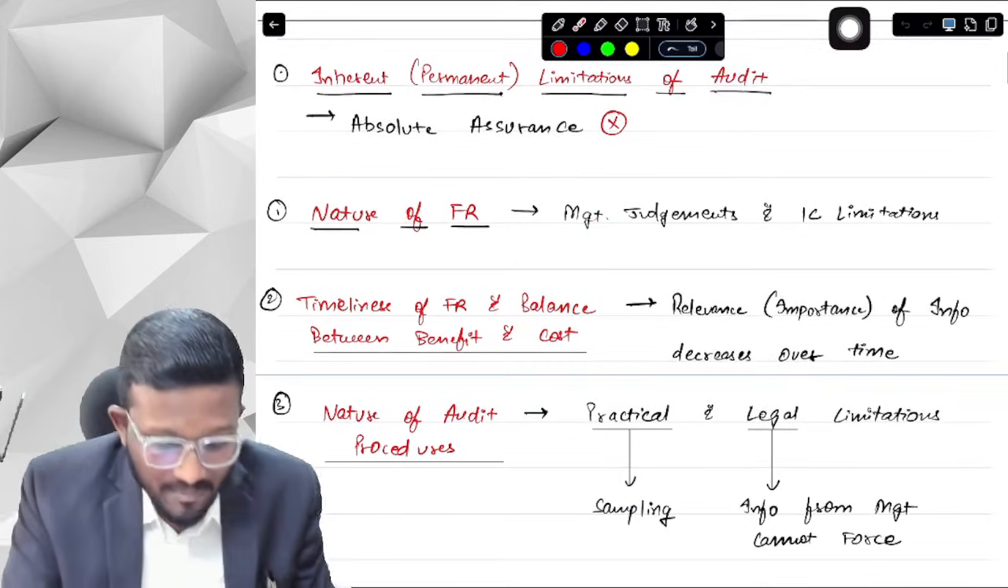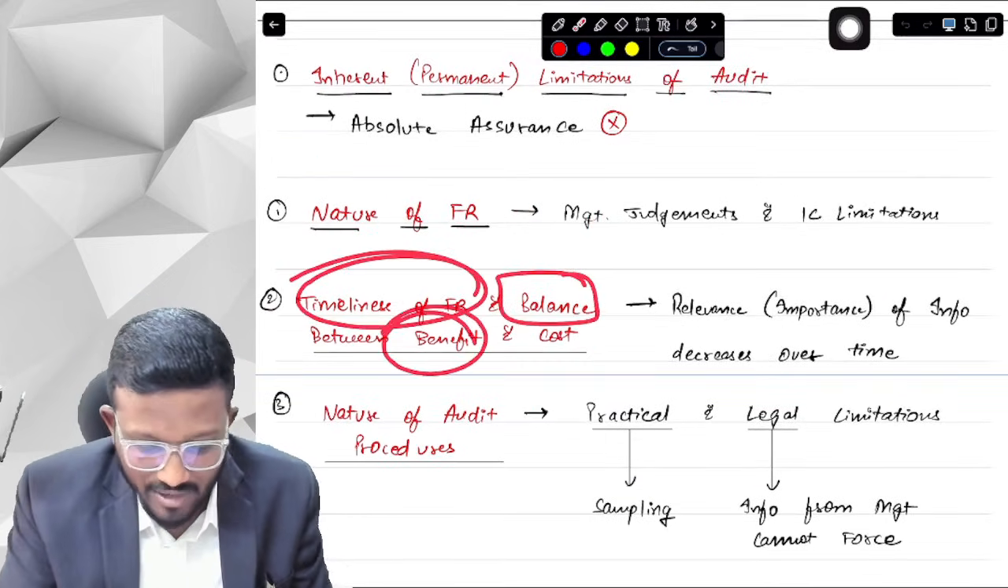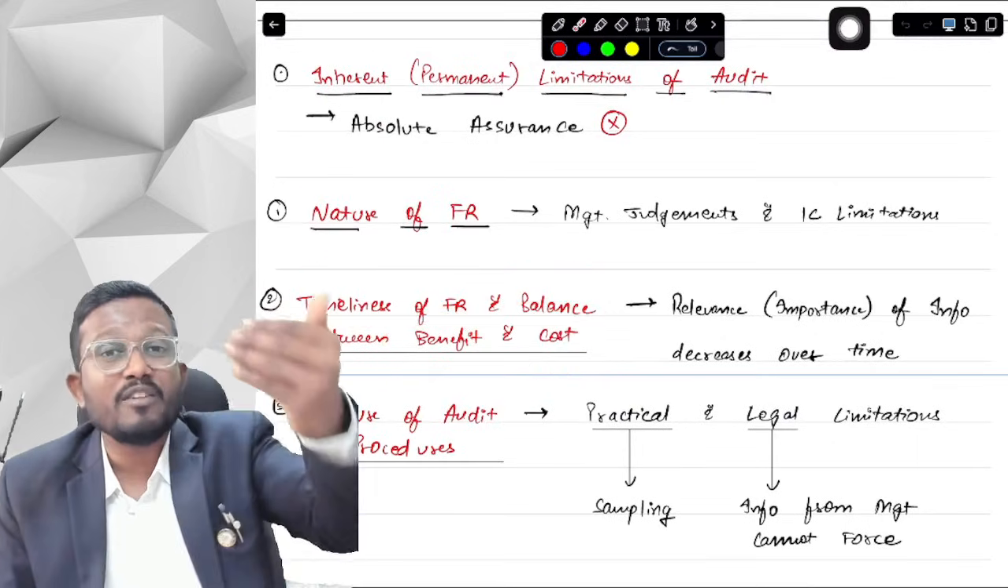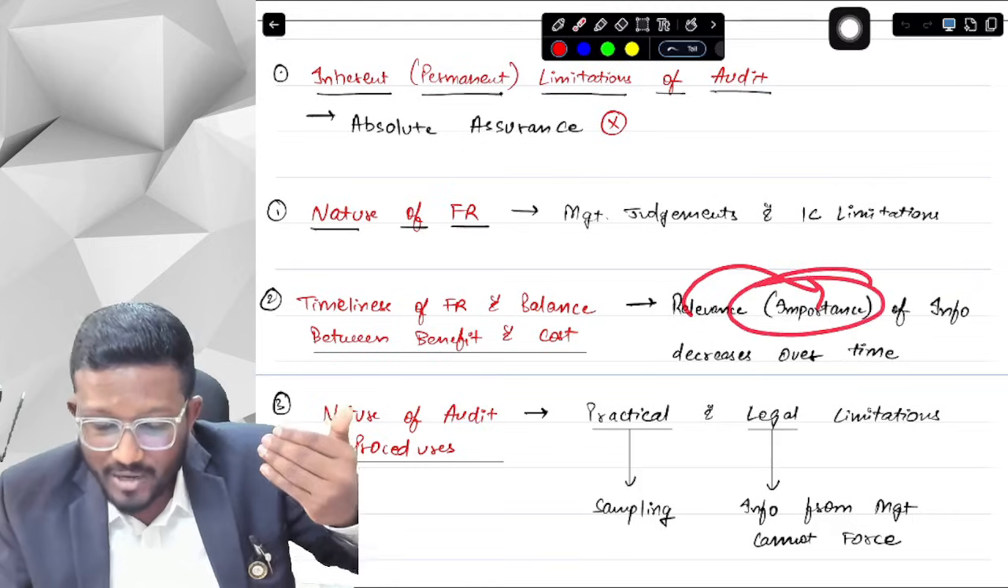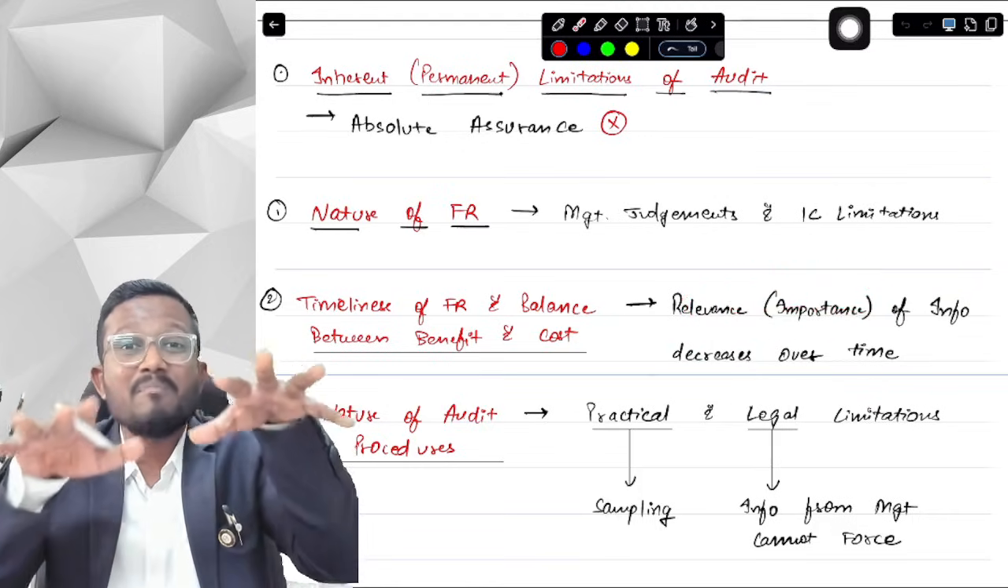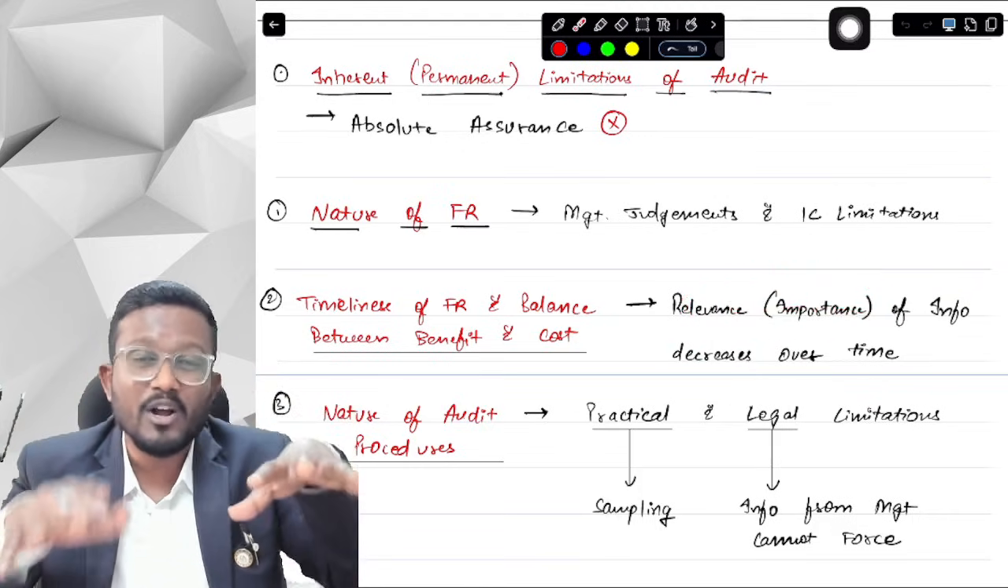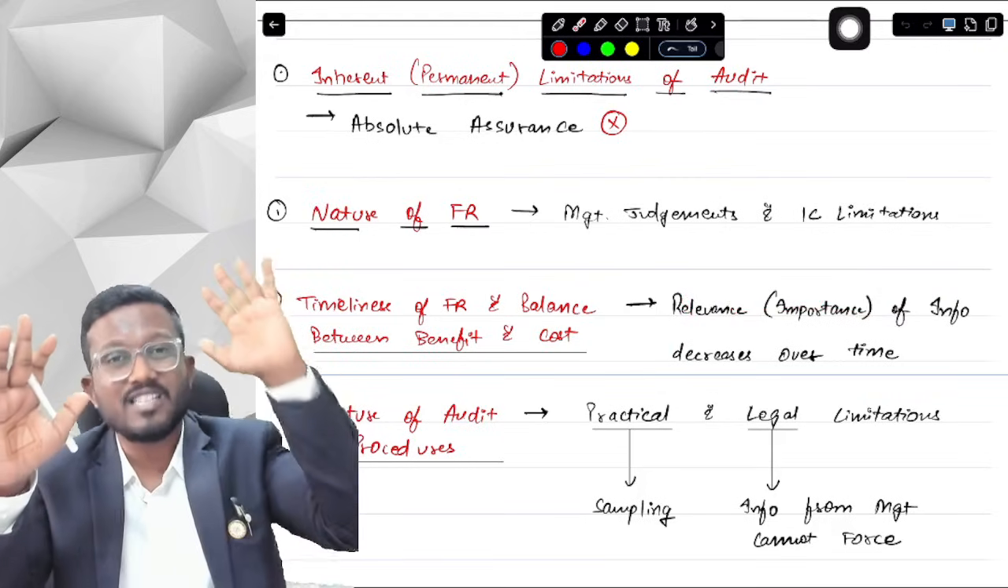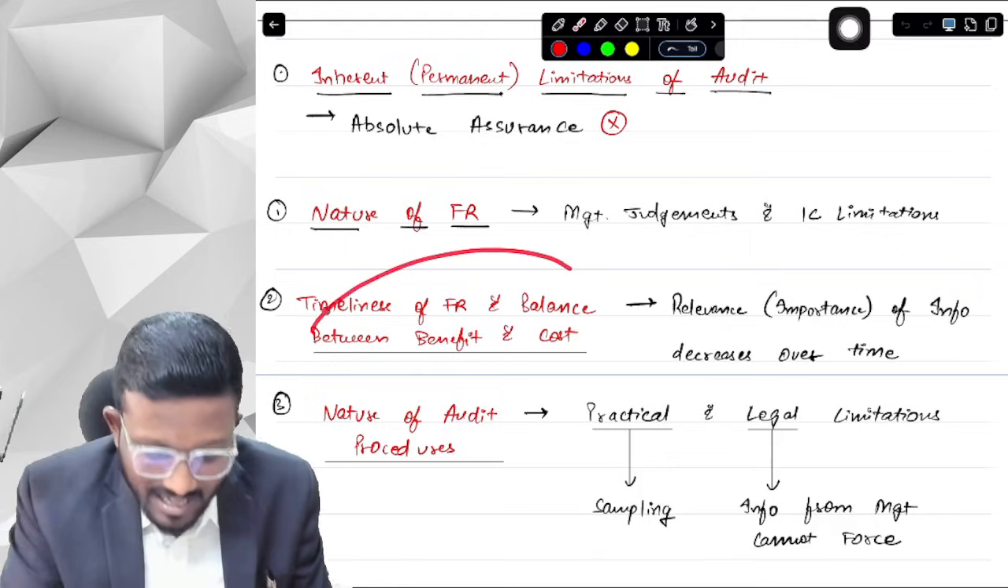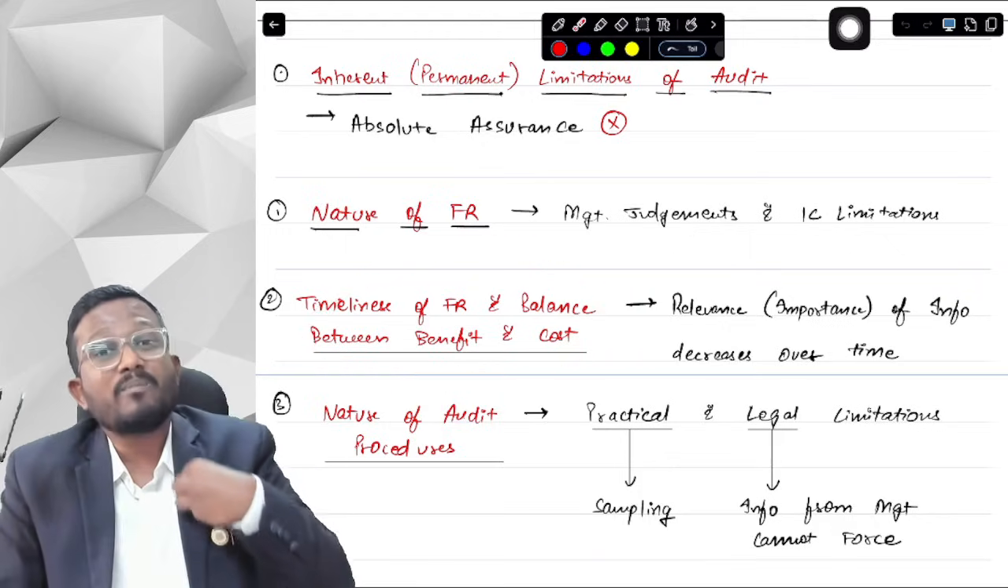Secondly, due to timeliness of financial reporting and balance between benefit and cost, as the relevance of information decreases over time, we need to maintain a balance between the cost and benefit. We cannot just increase the benefit and increase the cost as well. We will need to maintain a balance. That is a limitation.